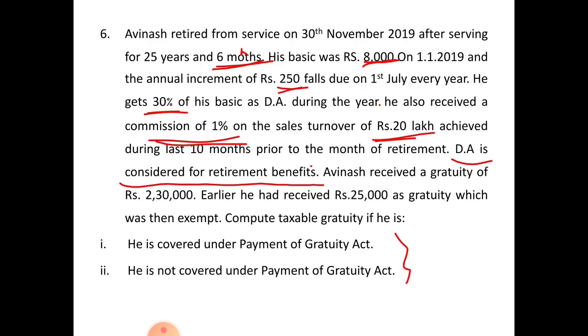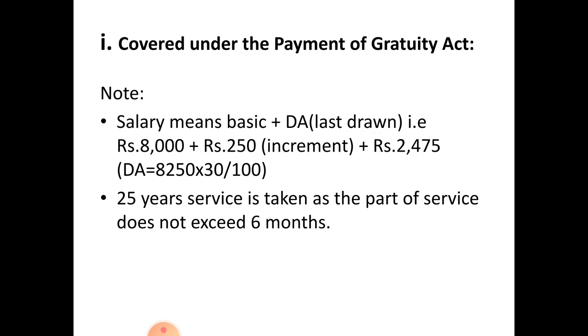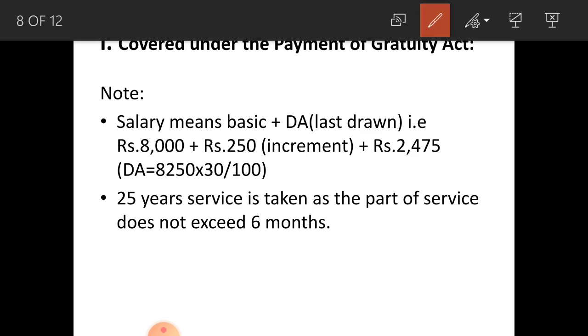Here he is retiring in the month of November, so you have to consider salary of the month October. Here in the month of October, 8,000 plus 250 he is receiving as basic, because this 8,000 is the amount of salary on 1st January and the 250 increment falls due in July. So you have to add these two to get the salary of October.